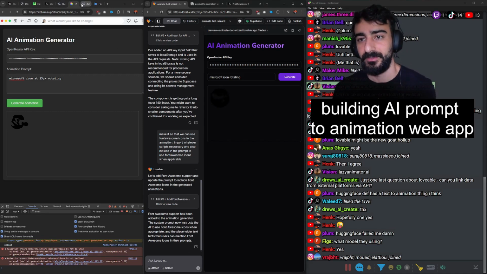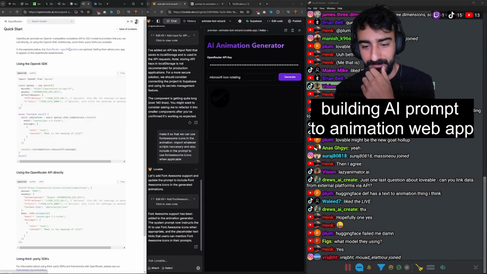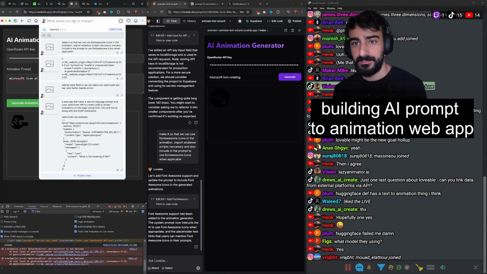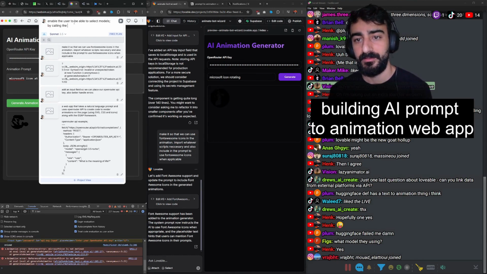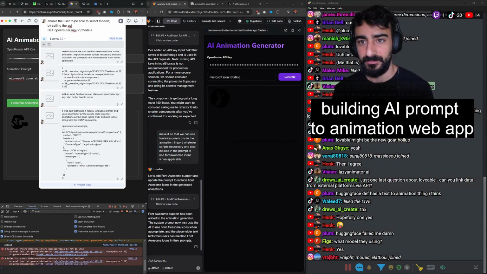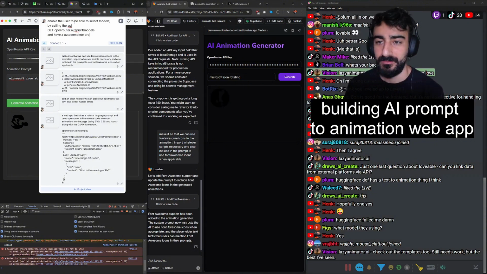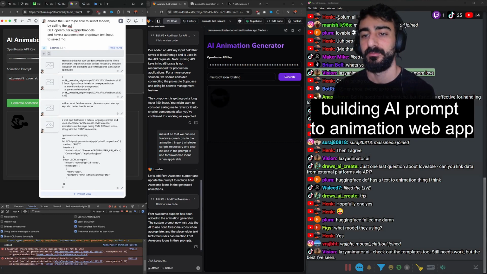Wait, here's what we do. We go into the docs. There is the model. We're gonna say enable the user to be able to select models by calling the API openrouter.ai/API designer models and have an autocomplete drop down text input to select models.